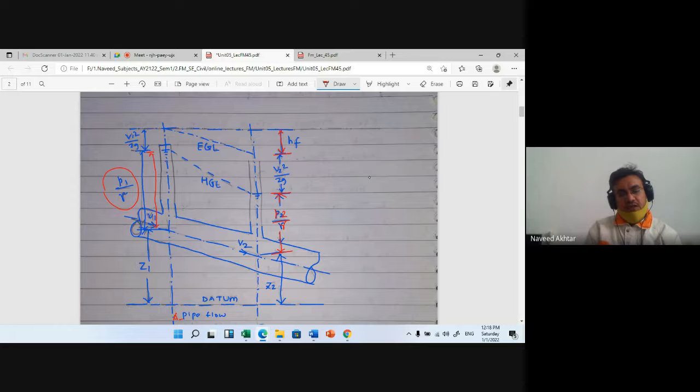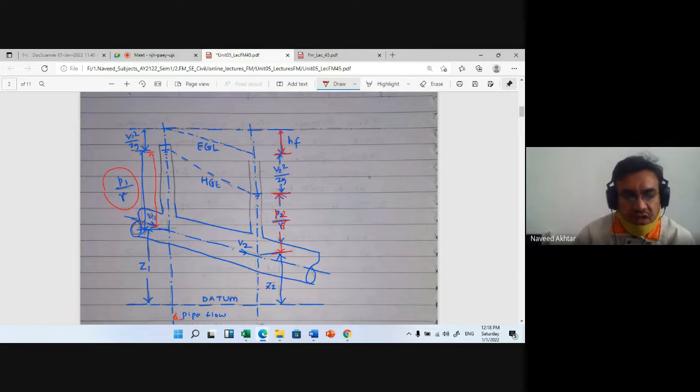So that is the difference: the velocity will be different, the cross section dimension will be different, or also due to the resistance, shear stress between the layers of the moving fluid.